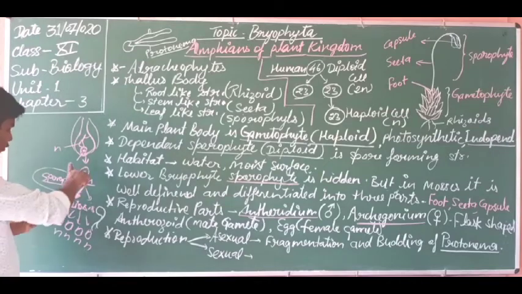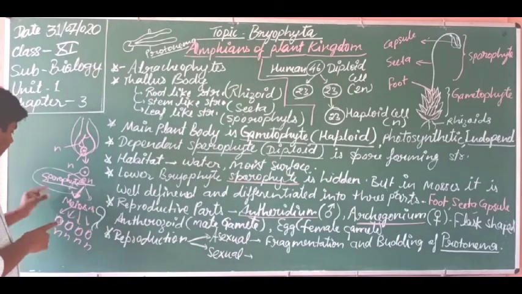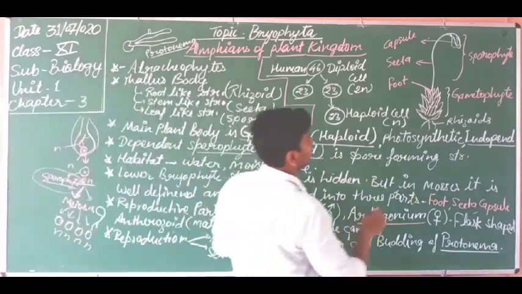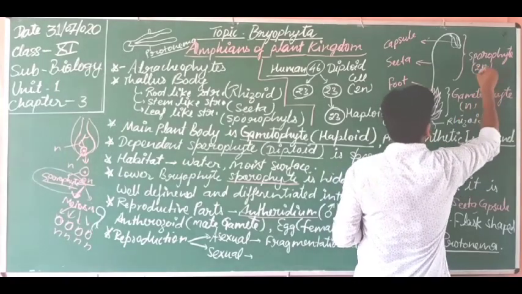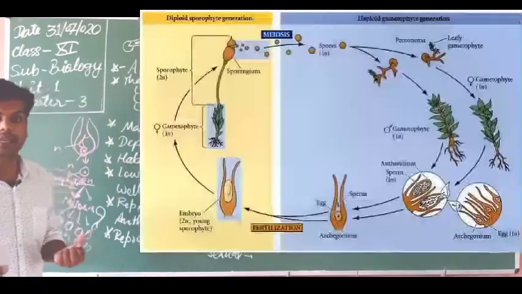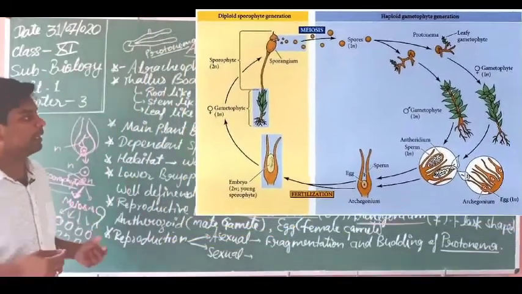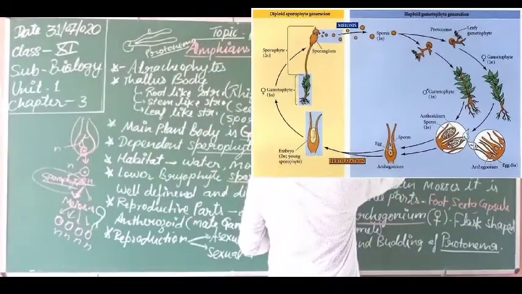Most of the stages are haploid, but the sporophyte is also given, and this is diploid. So you are looking here, this is the haploid structure and this is the diploid structure. Both structures are present at the same time, or they make part of the life cycle equally. So this life cycle is known as what? Haplodiplontic.